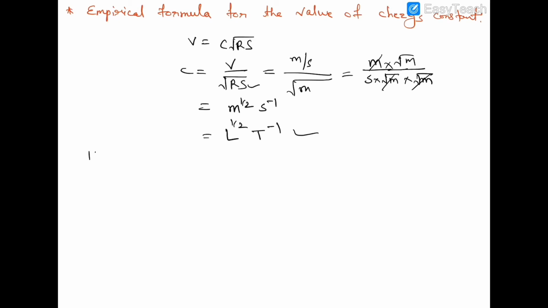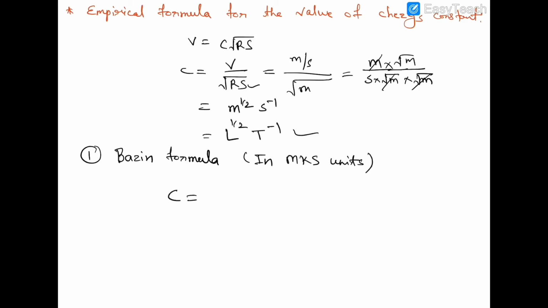So first of all we see Bazin's formula, which is one of the empirical formulas for the value of Chezy's constant, and it is represented in MKS unit. This formula is applicable in MKS unit.